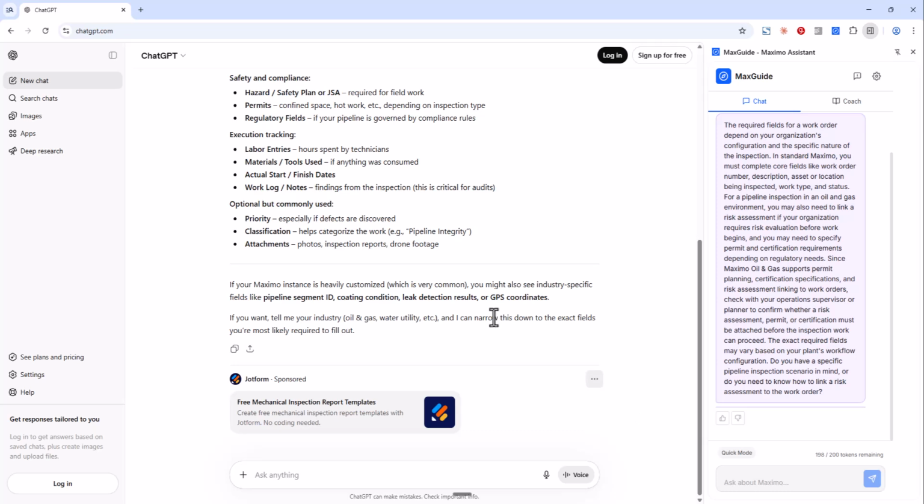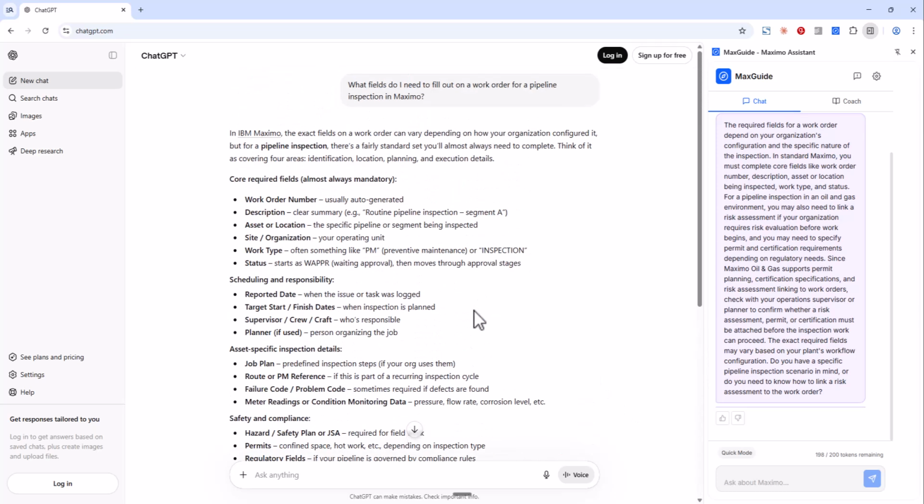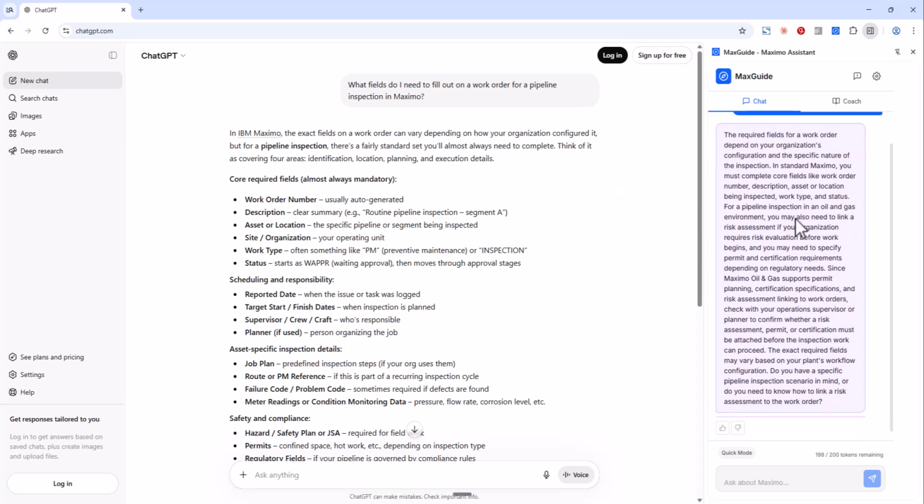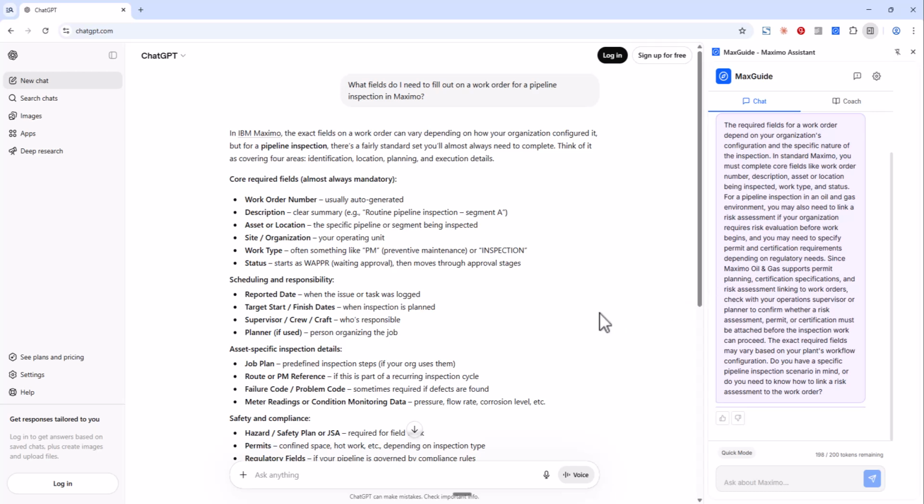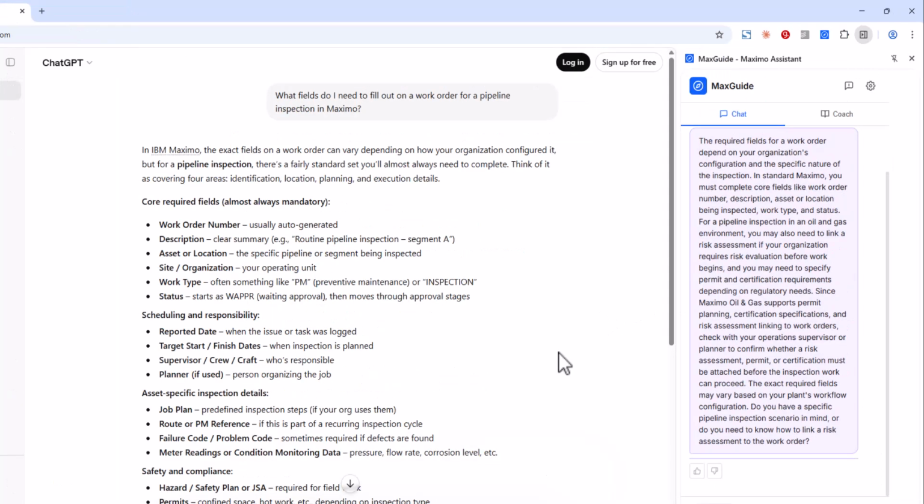It starts by telling you the truth. The required fields depend on your organization's configuration. That's not a cop-out. That's the most important thing a new Maximo user needs to understand. Every Maximo implementation is different, especially in oil and gas. It names the real core fields: work order number, description, asset or location, work type, and status. Then it gets specific about oil and gas: risk assessment linking, permit, and certification requirements. Real features, named correctly, tied to the right industry solution.